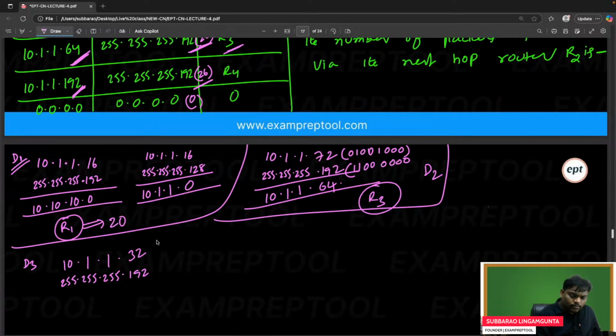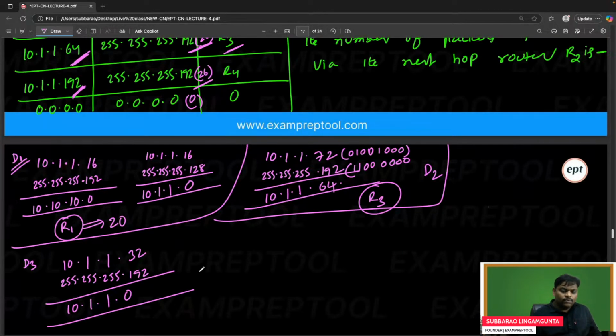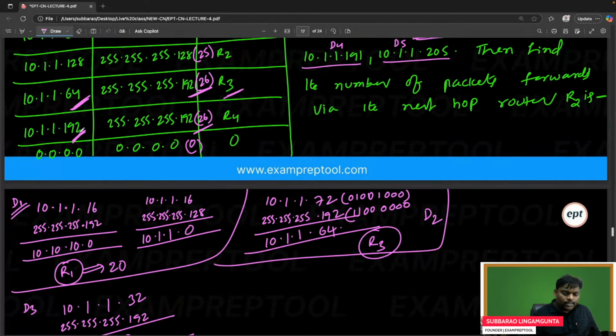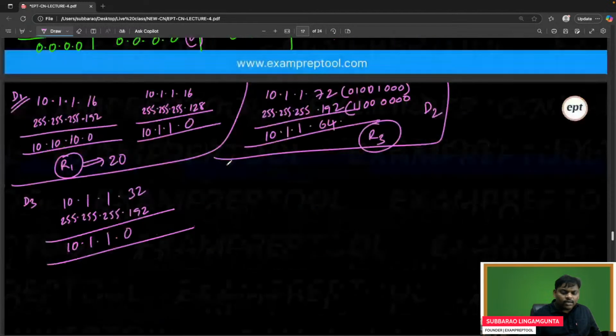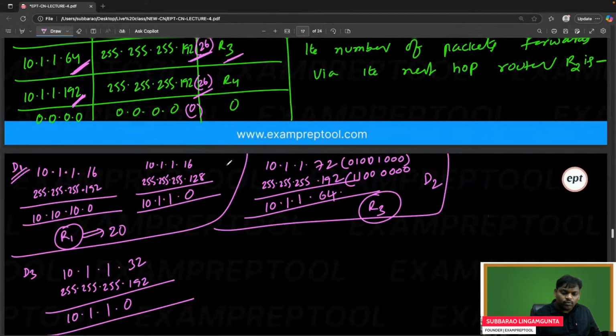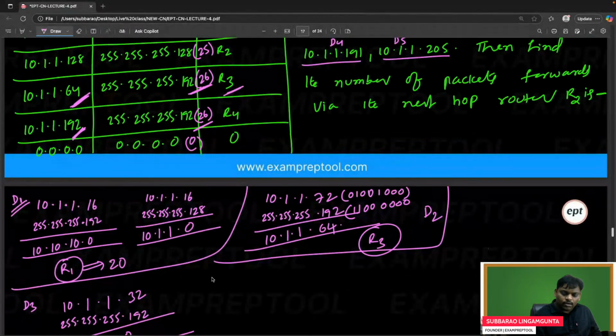10.1.1.32. So it is going to be 10.1.1.32 and 192. I think there is no relation, 0. So is it matching? I think R4 is not matching, R3 also not matching. Let's go for R2.